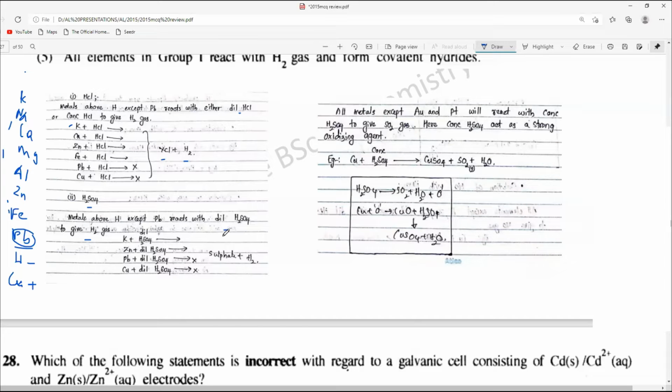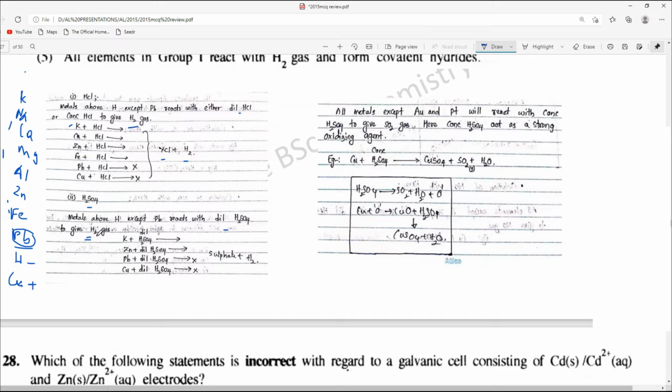With the diluted, it is very similar to concentrated or diluted HCl. Metals above hydrogen, except lead, react with diluted H2SO4 to give H2 gas. This reaction is very similar to either conc or diluted HCl, which produces H2 gas.